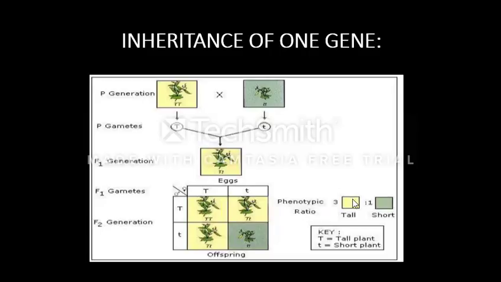The phenotypic ratio is 3:1, which is tall to short, and the genotypic ratio is 1:2:1, where 1 is homozygous dominant, 2 is heterozygous dominant, and 1 is homozygous recessive.